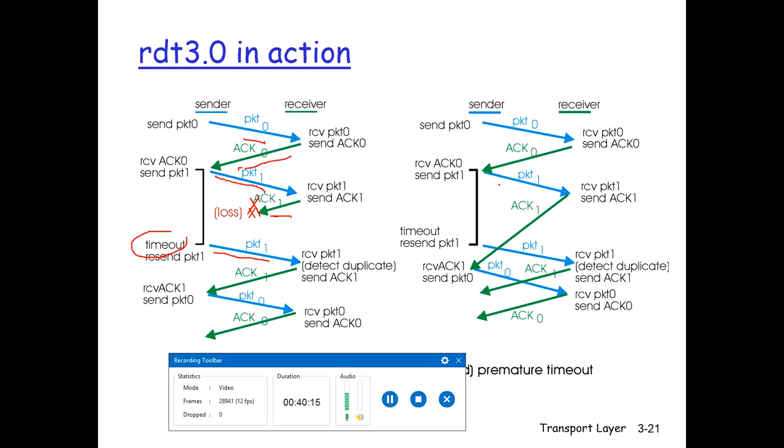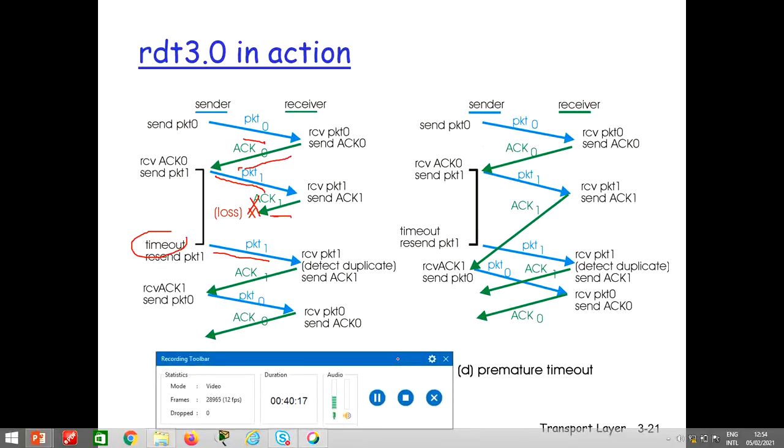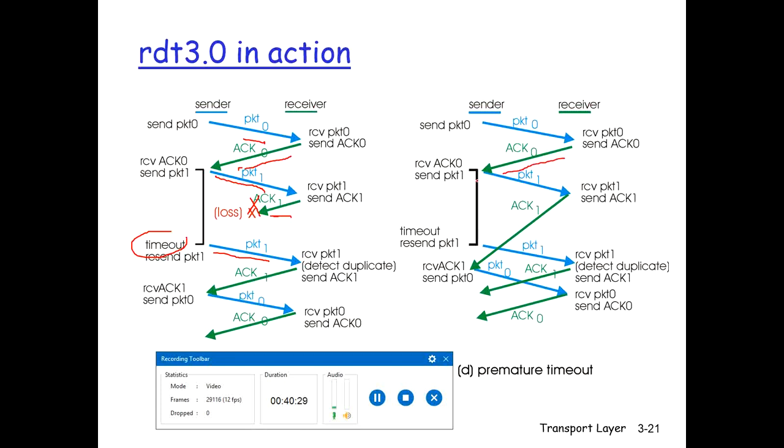Now let's talk about when the acknowledgement is delayed. So the timeout is there but the acknowledgement is delayed. Let's assume that the sender has sent packet 0 and received the acknowledgement 0 for packet 0. The sender sends packet 1. The receiver sends the acknowledgement 1, but the acknowledgement is received after the timeout time. If you see over here, the acknowledgement is received after the time has run out. It was not lost, but it was delayed.